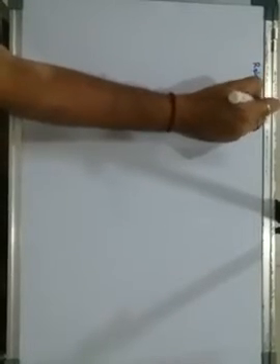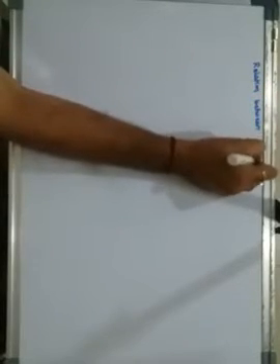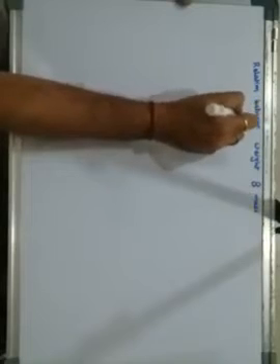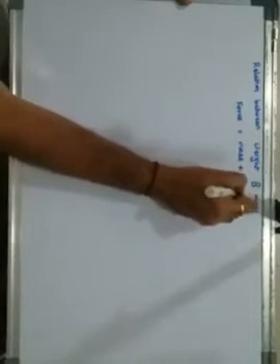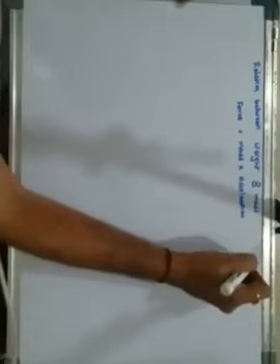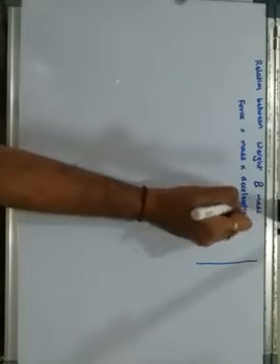Now we just show a relationship between the weight of an object and the mass. We already said that force is equal to mass into acceleration. But when we are considering a body which is moving upwards or downwards, that is vertically, that time we don't consider acceleration, we say acceleration due to gravity.